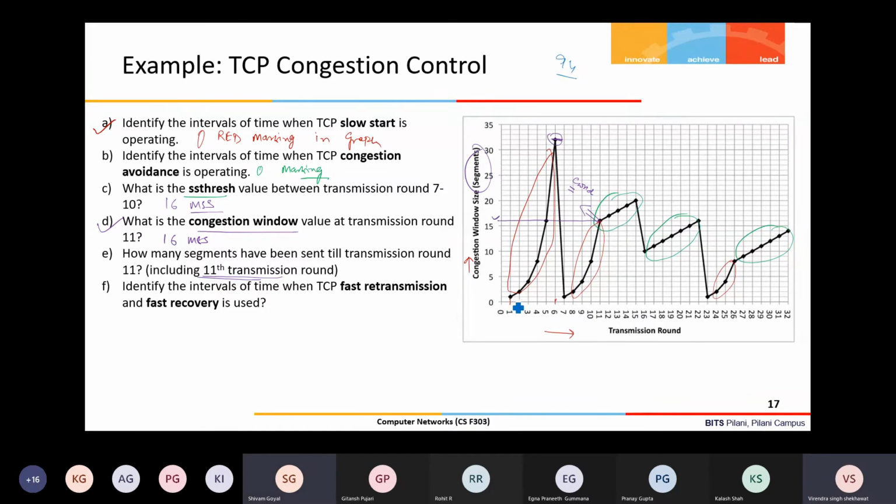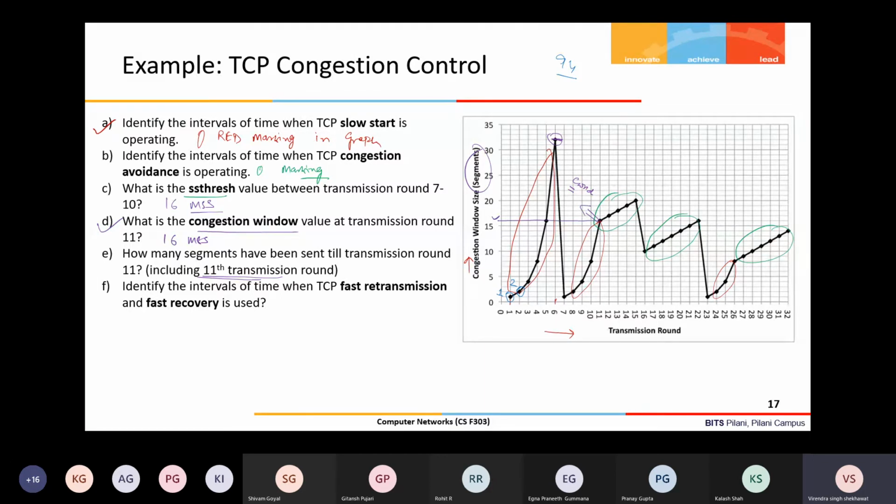Okay, how did you calculate? See, one segment was sent here, two segments were sent here. We are assuming that whatever the window size is, that much data has been sent. That assumption we have to take to calculate the value. Got my point? The TCP sender window allows sending this much data, but how much data is actually sent depends upon how much data was available.